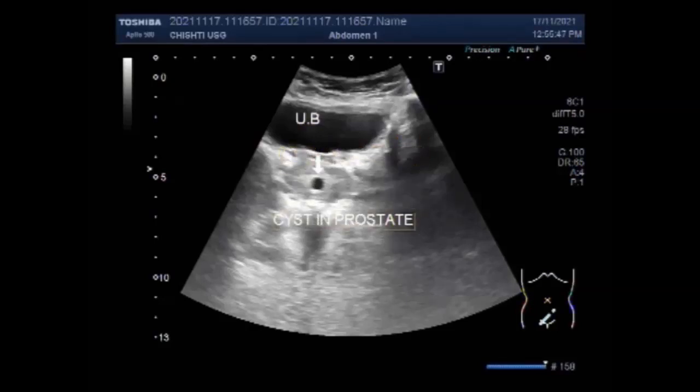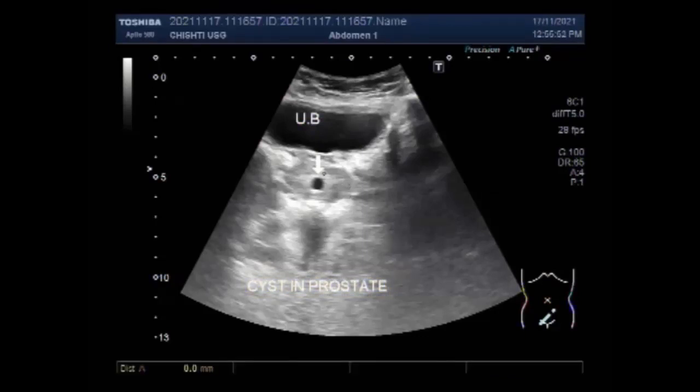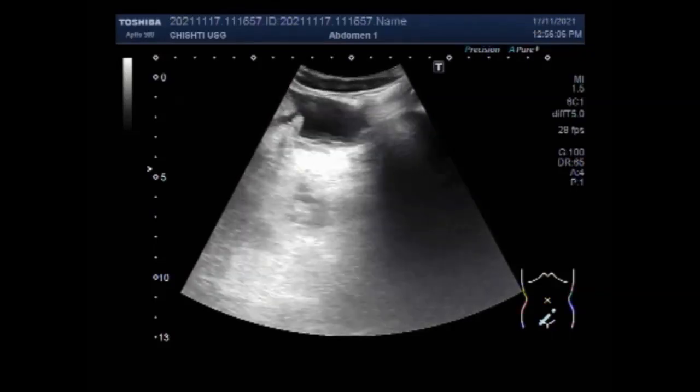Rather, it looks to be less than 1 centimeter. Now you can see this size, and this is the smallest of the cysts. It measures about 8.0 millimeter into 7.8 millimeter.